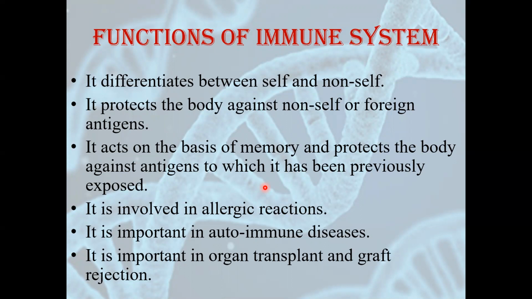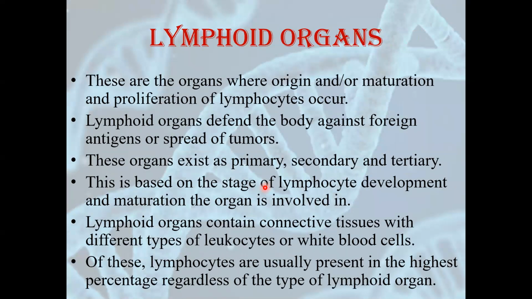It acts on the basis of memory and protects the body against antigens to which it has been previously exposed. It is involved in allergic reactions. It is important in autoimmune disease, and it is also important in organ transplant and graft rejection. These 6 points we have already studied. So this is just a summary of the functions of our immune system.